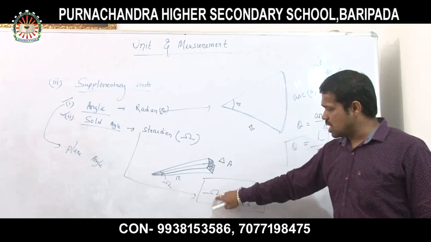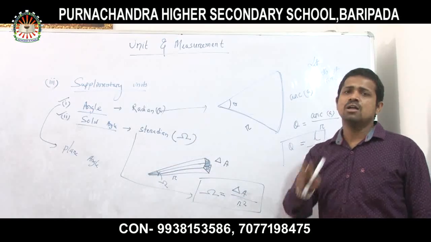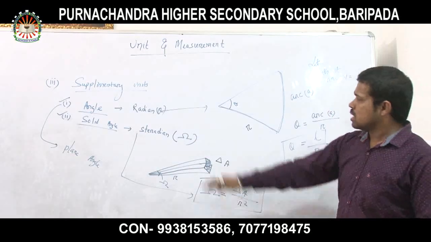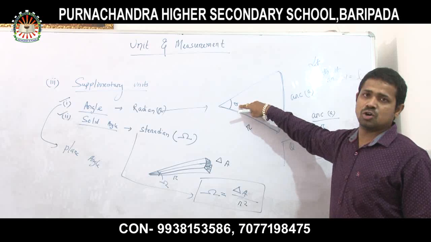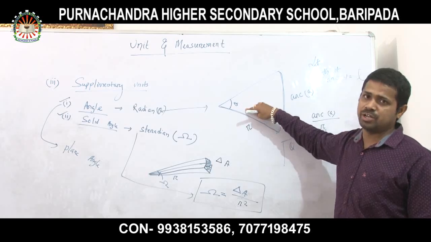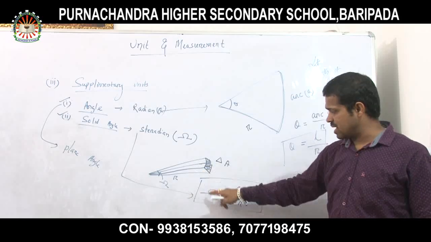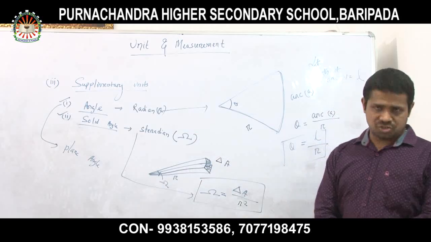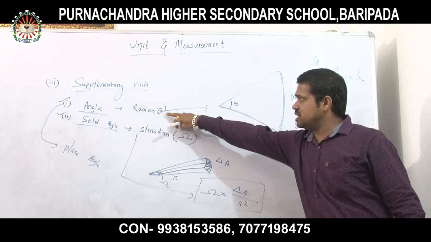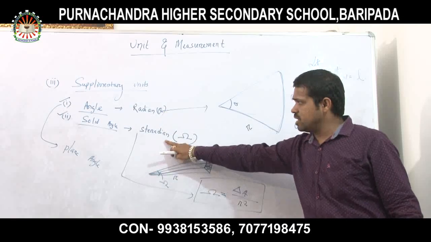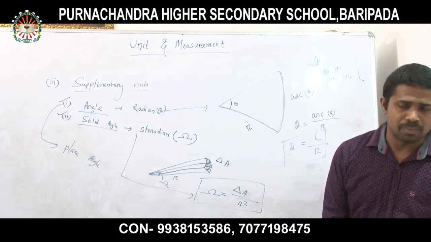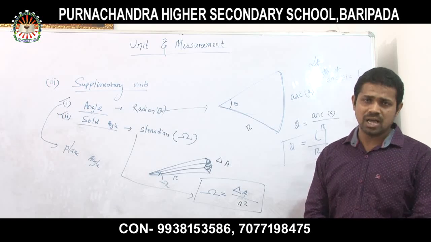The plane angle unit is your radian and the solid angle unit is your steradian. The notation is theta here, and here the notation is omega. Clear? Thank you so much.